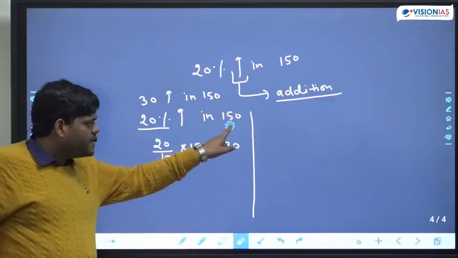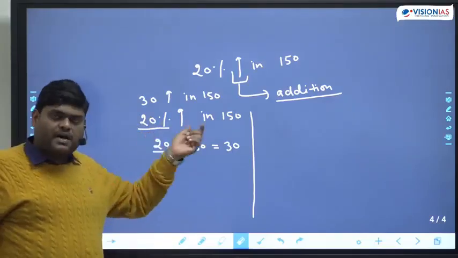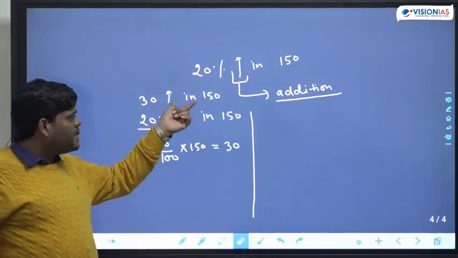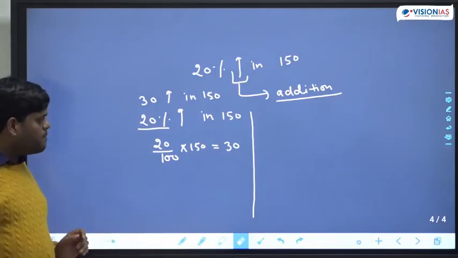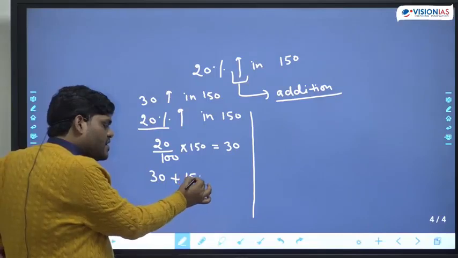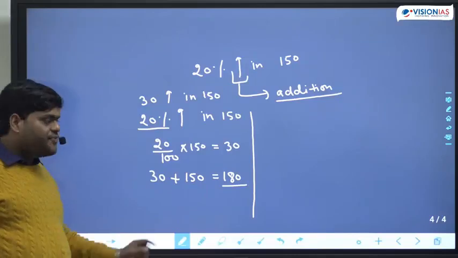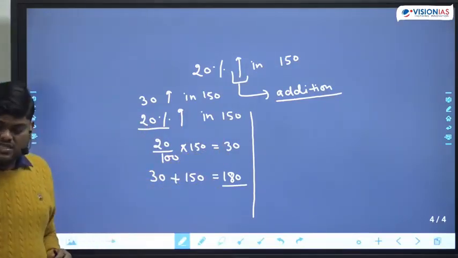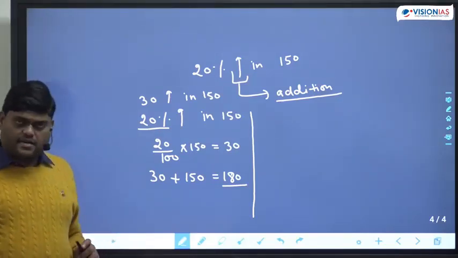What we have done? This was given in number, this was given in percentage, so we have changed both into number. So 20% increment in 150 means 30 increment in 150. Increment means addition, so the number becomes 180. That means if you increase 150 by 20%, the number will become 180. This is the first way.